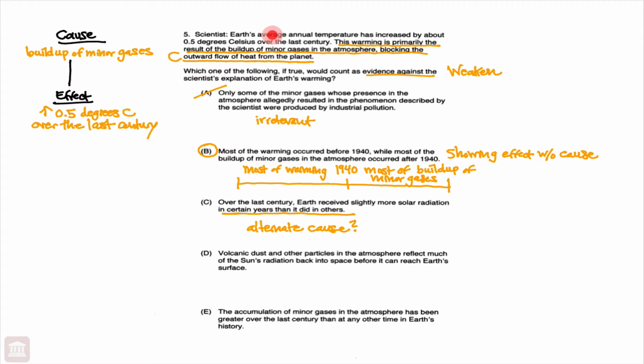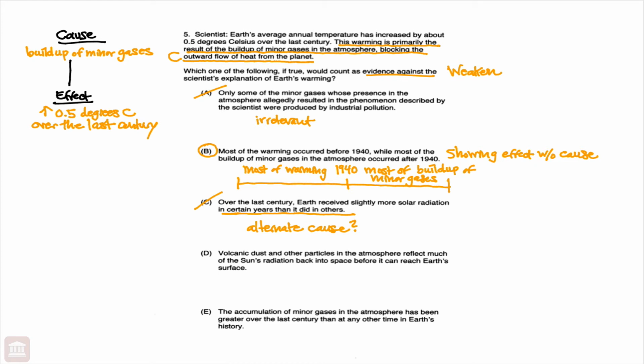So even though we had slightly more radiation in certain years than in others, still on average there was a temperature increase of 0.5 degrees Celsius, so C would be eliminated. It's a trap answer. They're trying to trick you into thinking that that is an alternate cause.